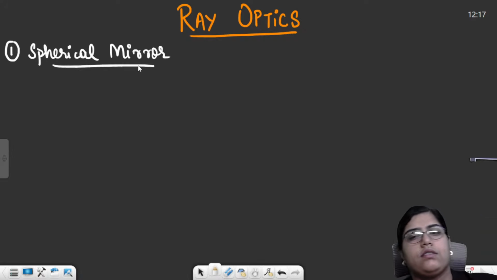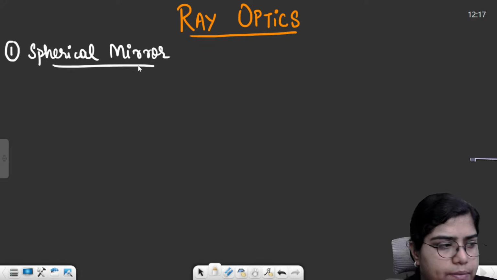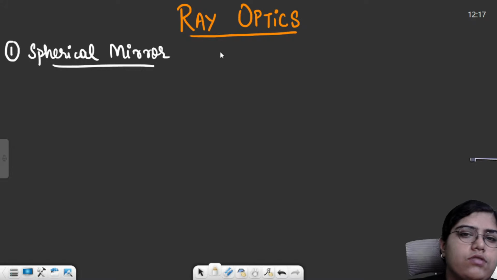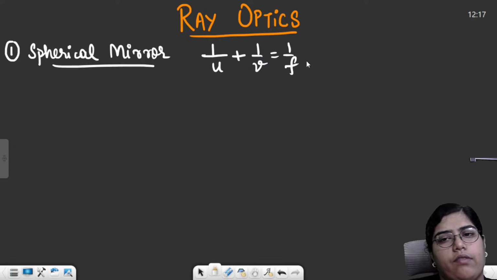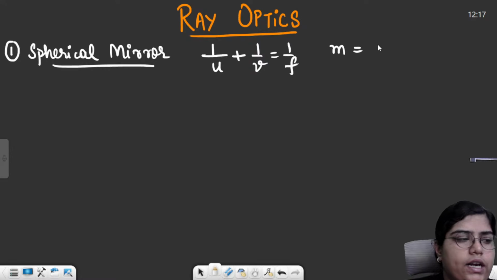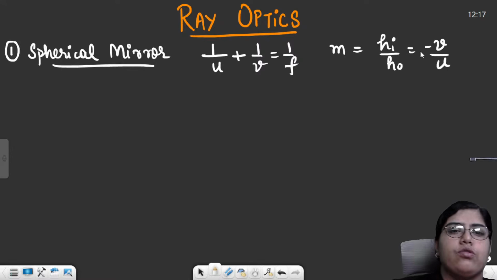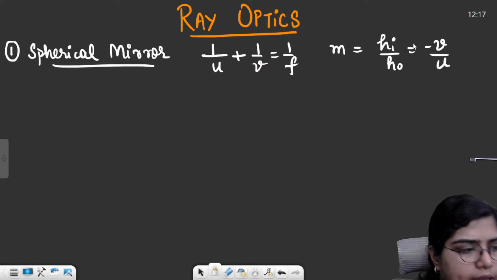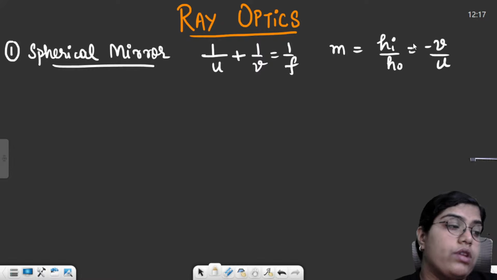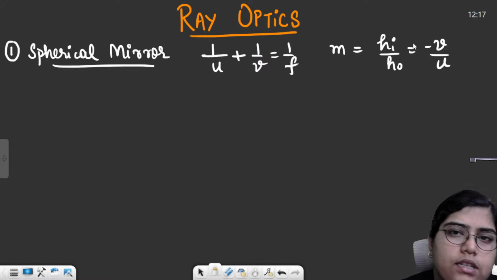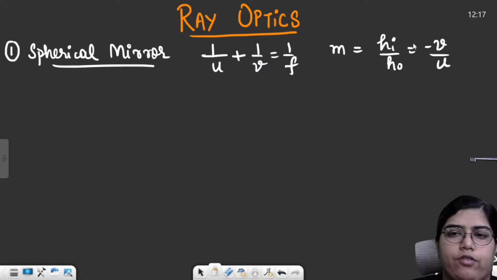First of all, we'll see what we mean by a mirror. I'm not discussing the pretty basic terms. For spherical mirrors, we saw two formulas. First was the mirror formula, 1 by u plus 1 by v is equal to 1 by f. And the second formula was for lateral magnification, which is hi by ho or minus v by u in case of a spherical mirror. If any of you has any doubt in the sign convention, you can post your doubts in the comment and I'll discuss it. Otherwise, I'm skipping it for now.